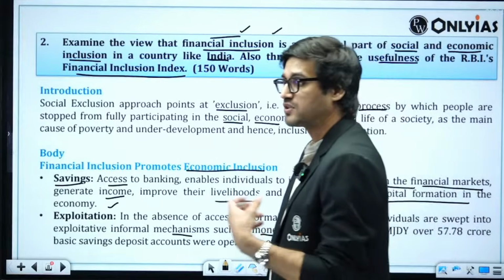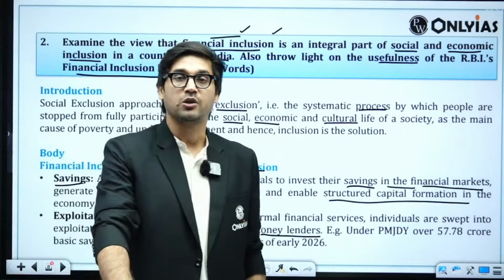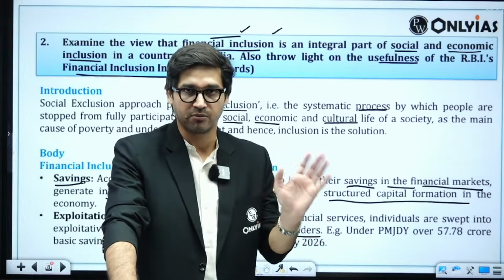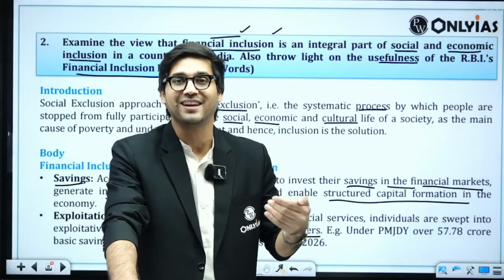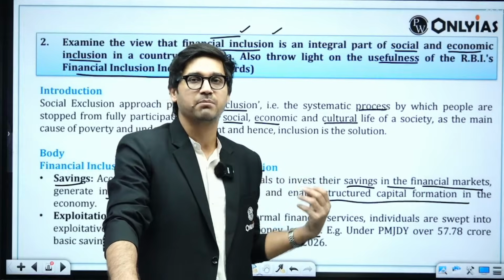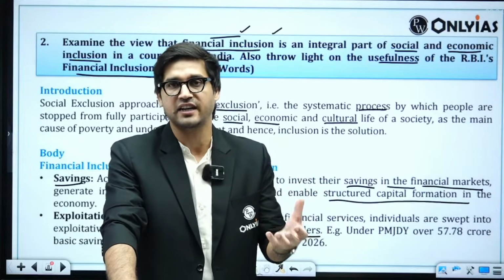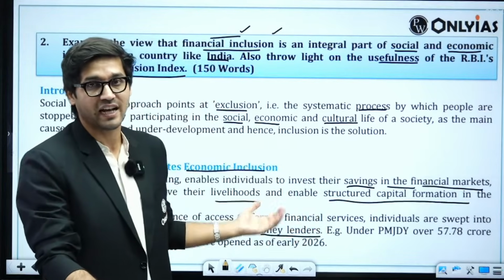And here you can use examples more specifically in terms of rural credit also. You can say that 76% of rural credit is formal institutional credit, but 24% of rural credit is still informal, in the sense that people go to these informal mechanisms, money lenders, local zamindars, and they take money from them at usurious rates of interest, and this is exploitative.